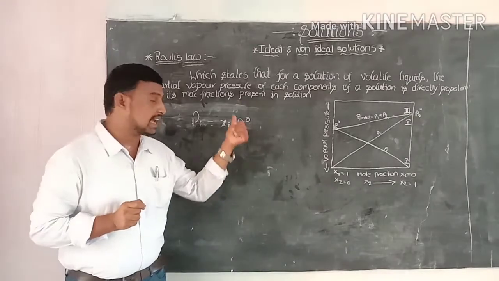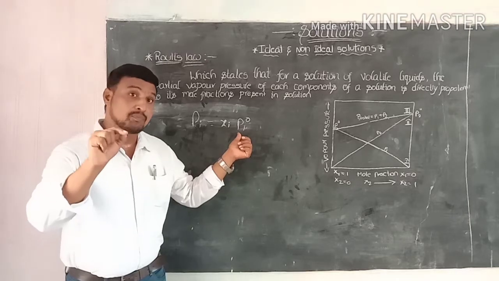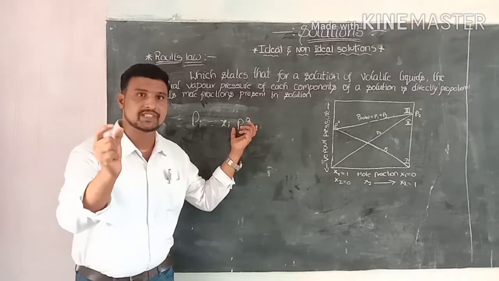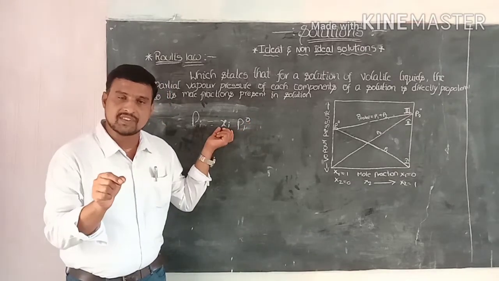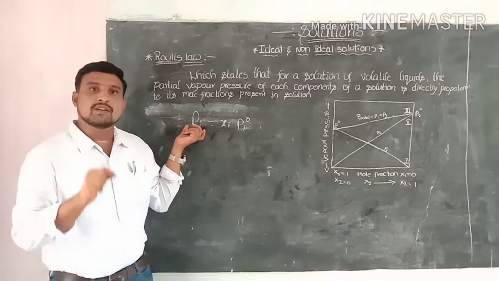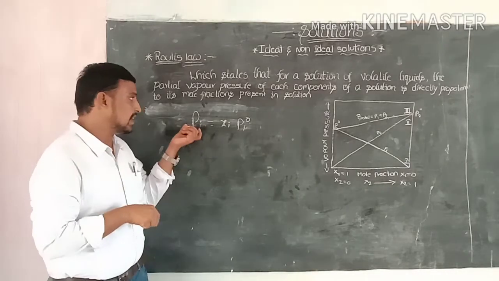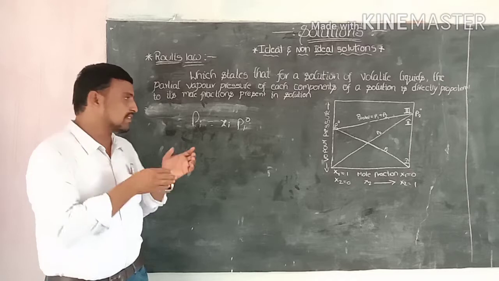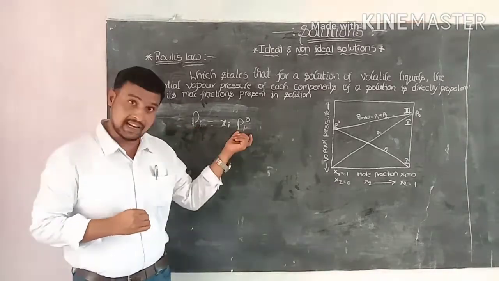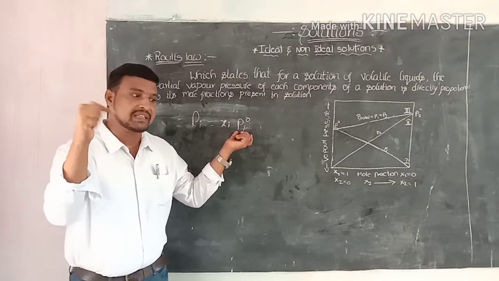Pi naught is the vapor pressure of the particular compound in its pure state, not mixed. So the vapor pressure of the particular compound in the mixture equals Xi times Pi naught.